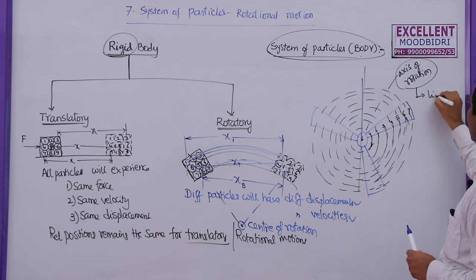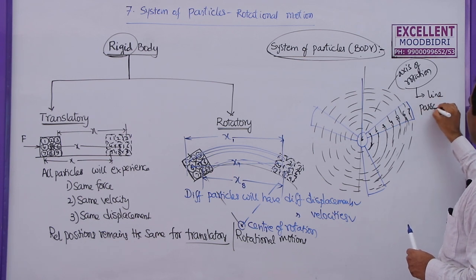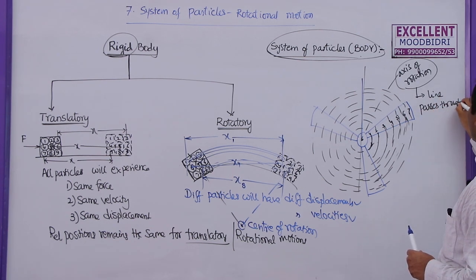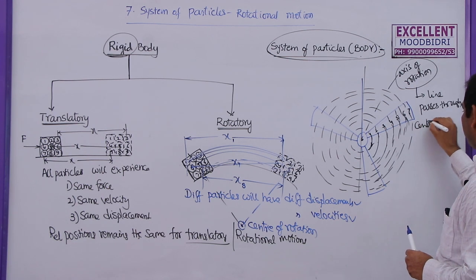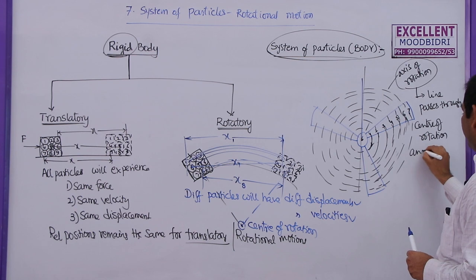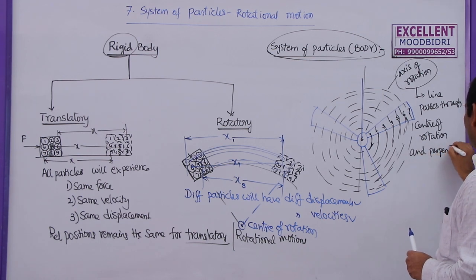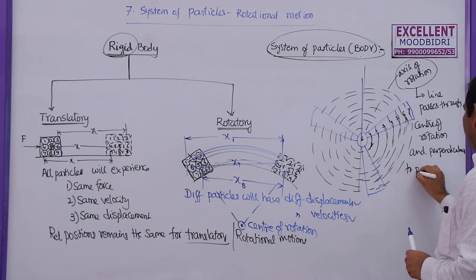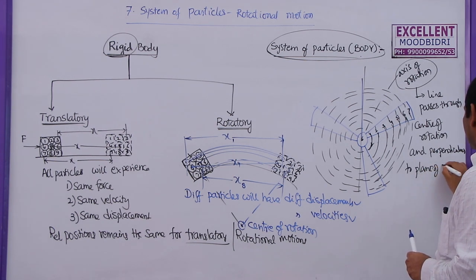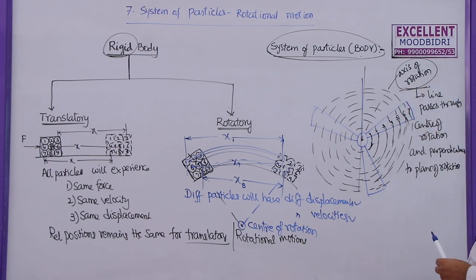A line that passes through the center of rotation and is perpendicular to the plane of rotation is called the axis of rotation.